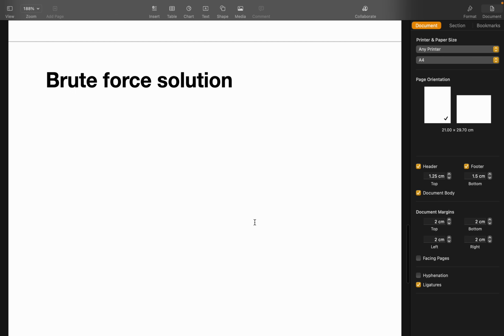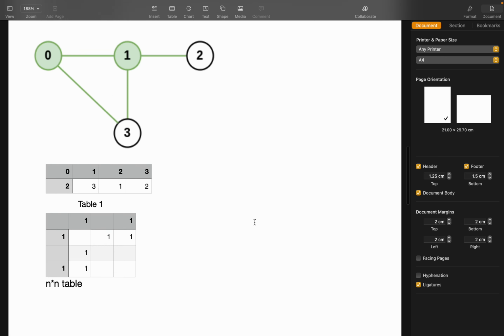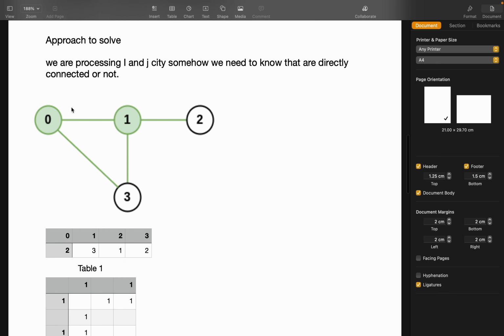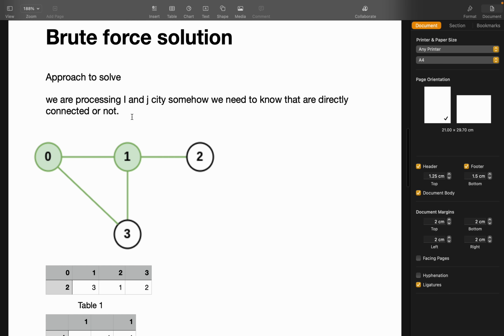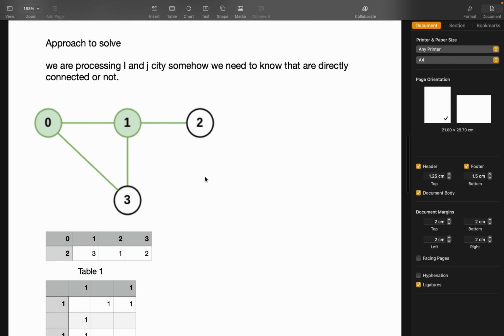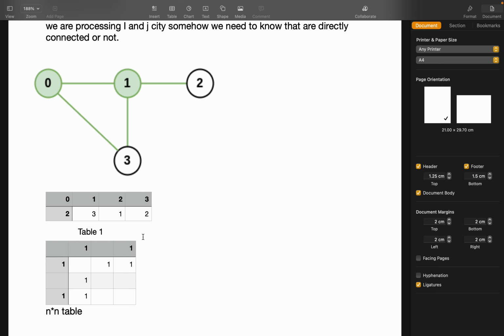Let me introduce the approach, how we will approach this question. This line is important: we are processing the i and j cities. Somehow we need to know whether they are directly connected or not. We need to know whether that node is directly connected or not. This should be correct.